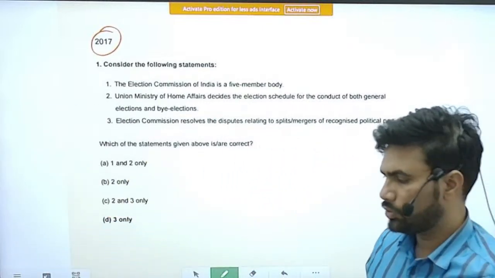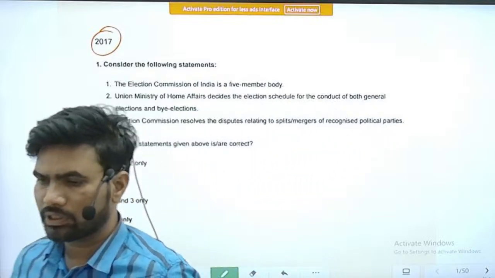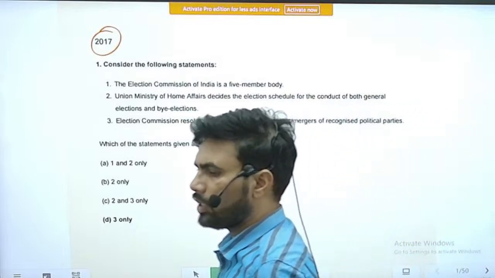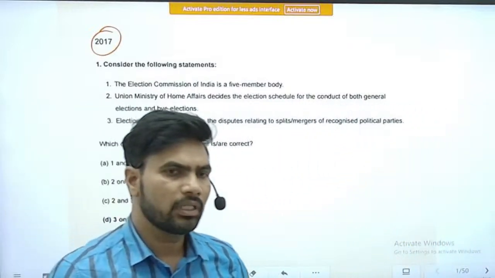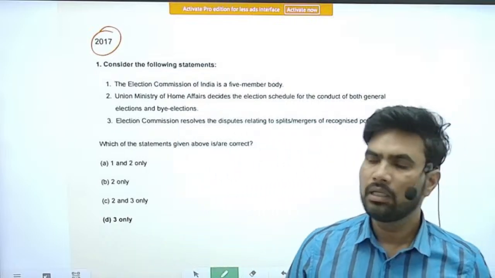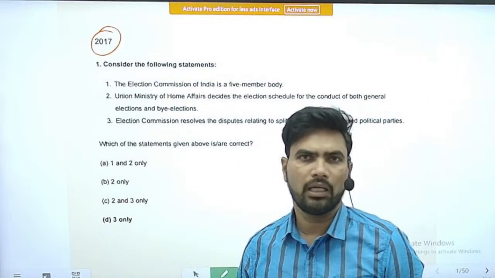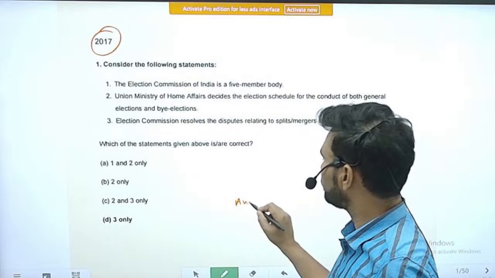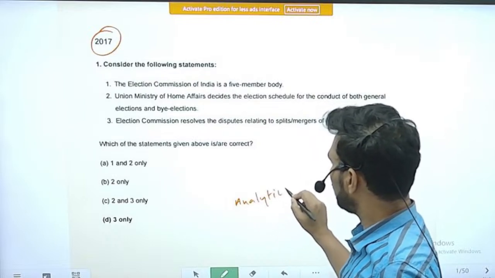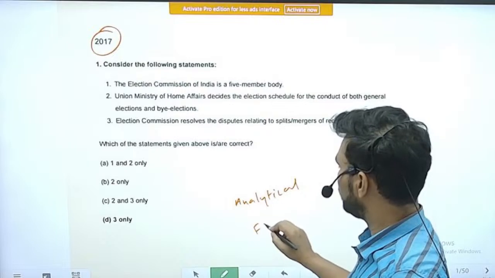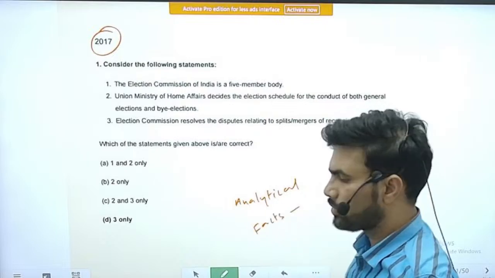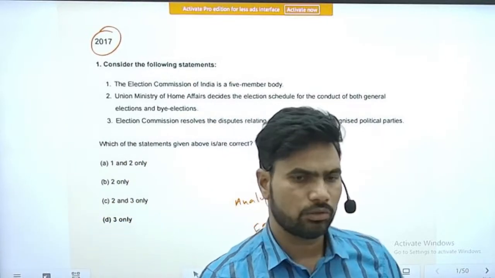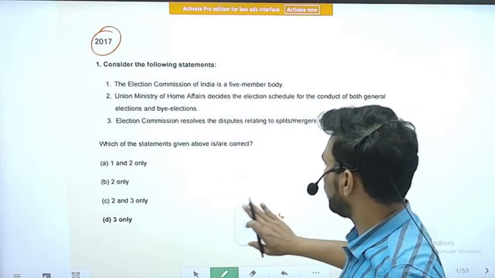Along with the questions, you should also focus on the number of questions that are being asked. Second, the areas within the polity from where the questions are generally asked. And also keep an eye on the type of questions, whether they are analytical questions or facts-based questions. So try to have a good idea about these two things also. Right, we will go into the questions.